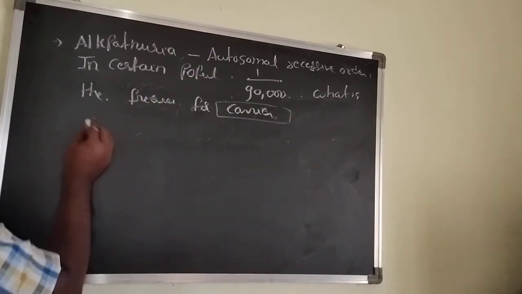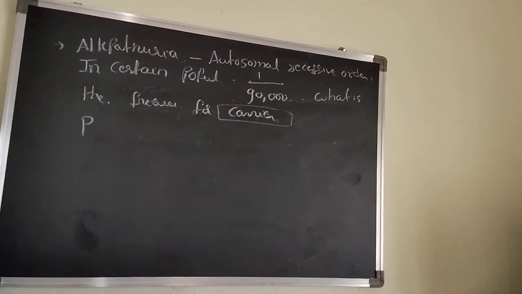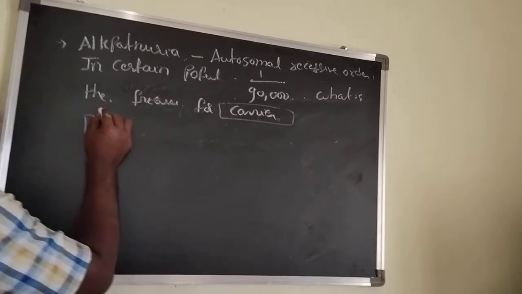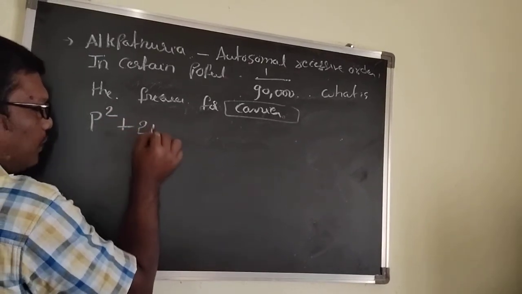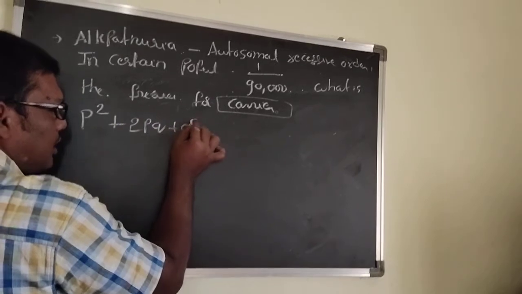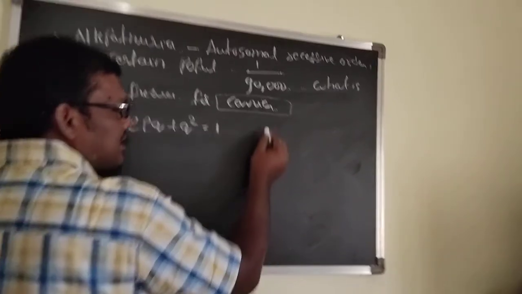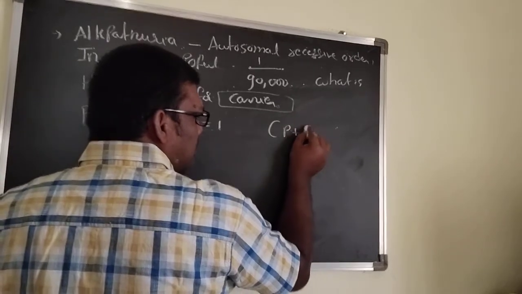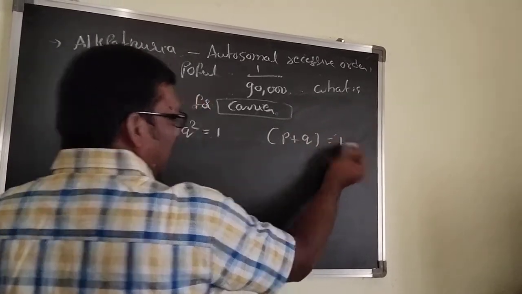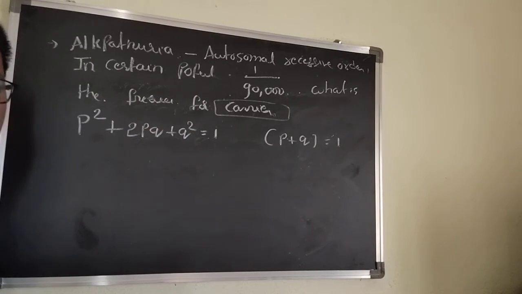See, according to the Hardy-Weinberg principle, p square plus 2pq plus q square equals 1. If we write allele frequency, p plus q equals 1. This is the condition.